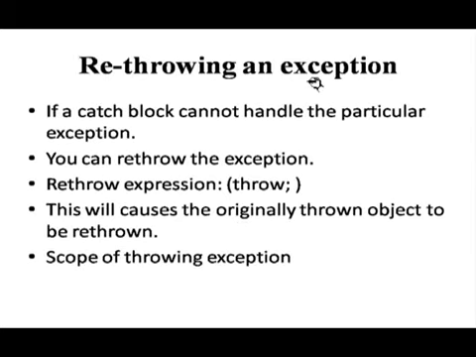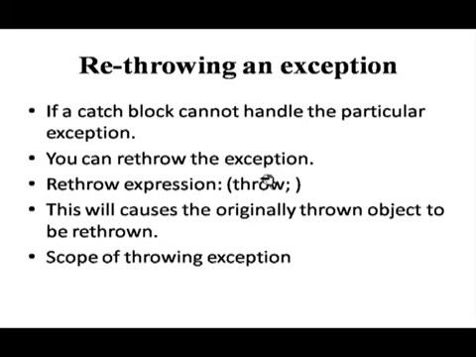Rethrowing an exception. If a catch block cannot handle the particular type of exception, then we can rethrow that statement. We just write a throw statement, as I mentioned here, throw without any variable, because this catch block is working according to the thrown statement, and then the type is not required to be checked here.